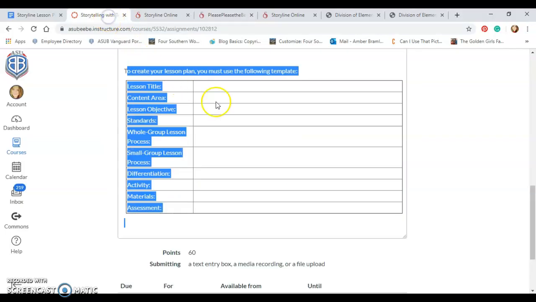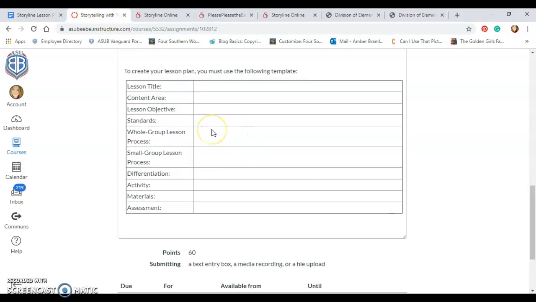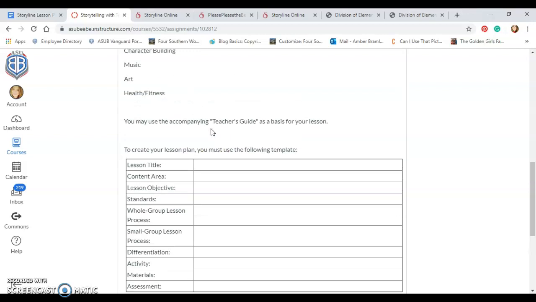I want you to do something with the whole group, such as you all write thank you cards to people in your community. And then I want you to do something with a small group, maybe role playing where one person says thank you to another for doing something for them or something like that. Something small group.